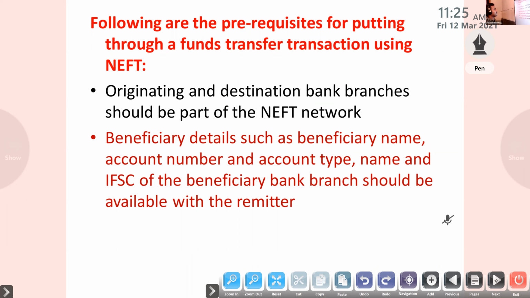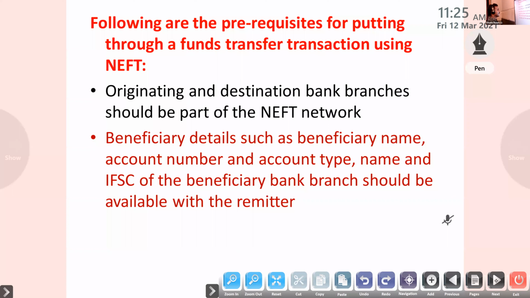Next, the following are the prerequisites for putting through a fund transfer transaction using NEFT. If you want to transfer money from one account to another, we must need these prerequisite elements. First one, the originating and destination bank, my bank and Shubham's bank, should be part of the NEFT network, NEFT enabled bank branches. Now the majority of banks are NEFT enabled bank branches, private sector banks also, public sector banks also.